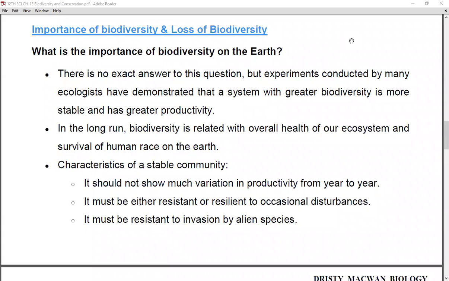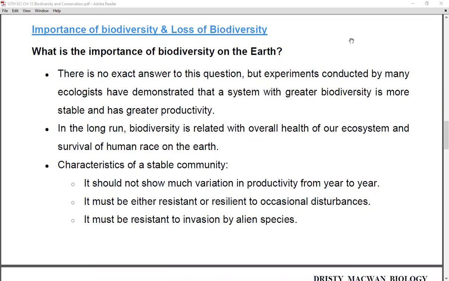So when we are talking about the importance of biodiversity, there is no exact answer to this question, but there are many experiments which ecologists have performed in order to see what type of biodiversity is there, and whether that biodiversity is more stable and has more productivity.